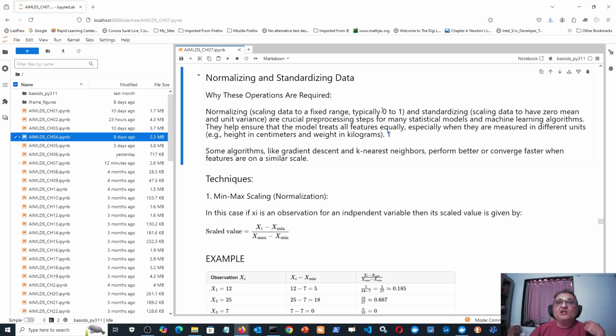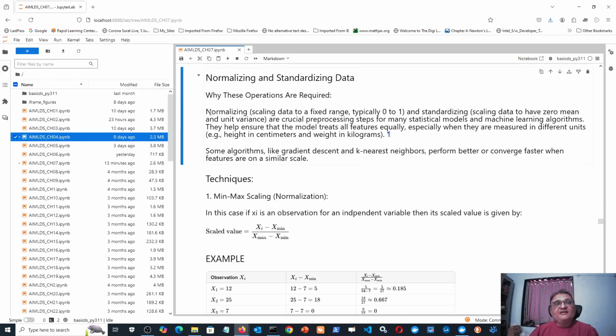So if you change all values so that all of them are between 0 and 1, then that process is called normalizing. But if you change all values so that they are distributed in such a manner that the mean of all is 0 and the standard deviation of all is 1, or the variance of all is 1, then such a process is called standardizing. Both are often called by one common name, scaling.